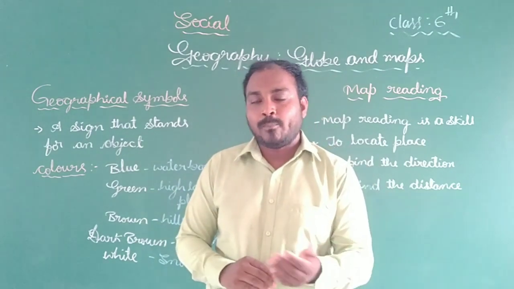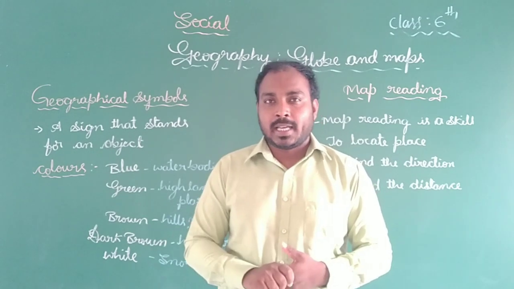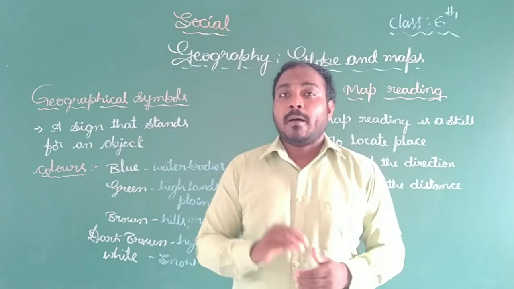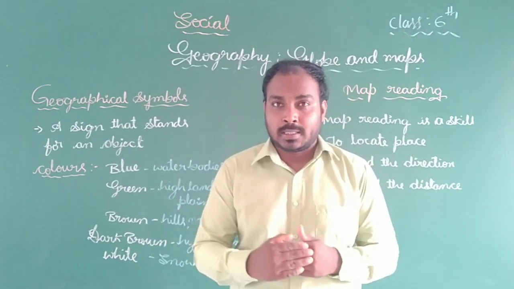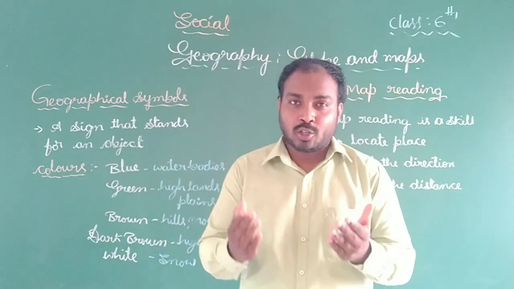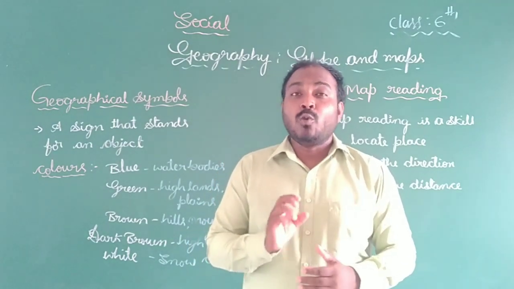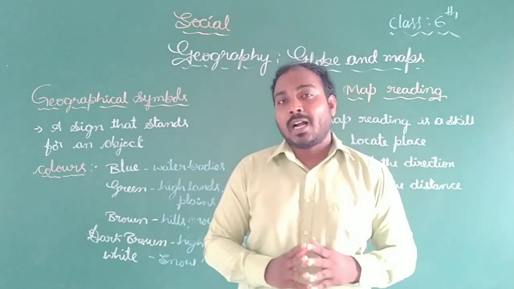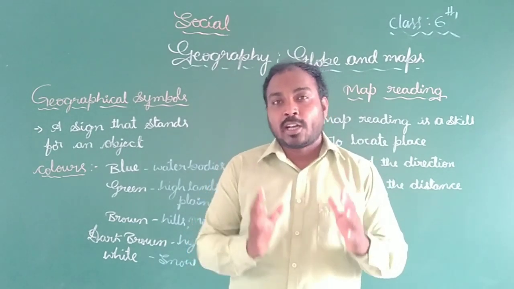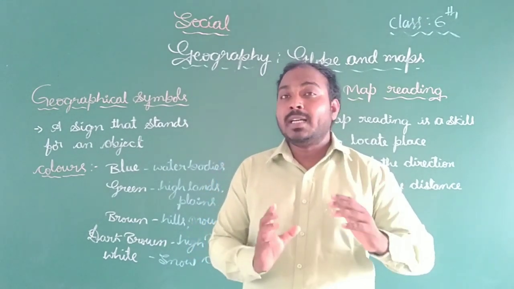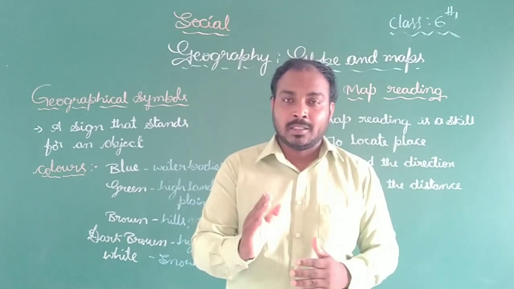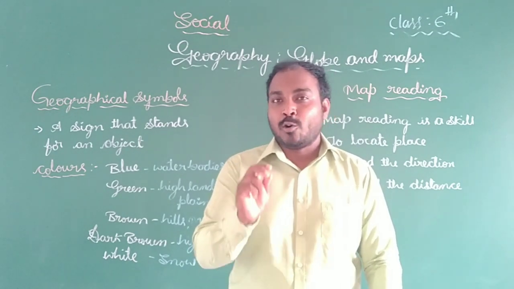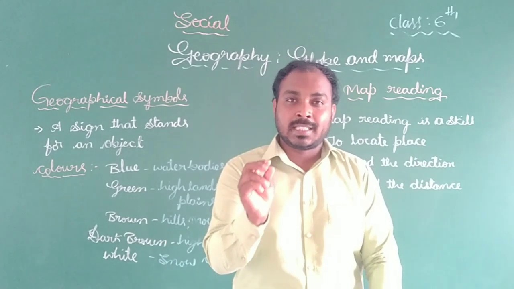So what is a map? A map is a flat surface drawn according to a scale. And what is cartography? The map making process is called cartography. And who are the cartographers? The ones who prepare the maps are called cartographers. And what is an atlas? An atlas is a collection of various maps bound as a book. Maps also give detailed information. These are the short introduction points about the map that we discussed in the last video.